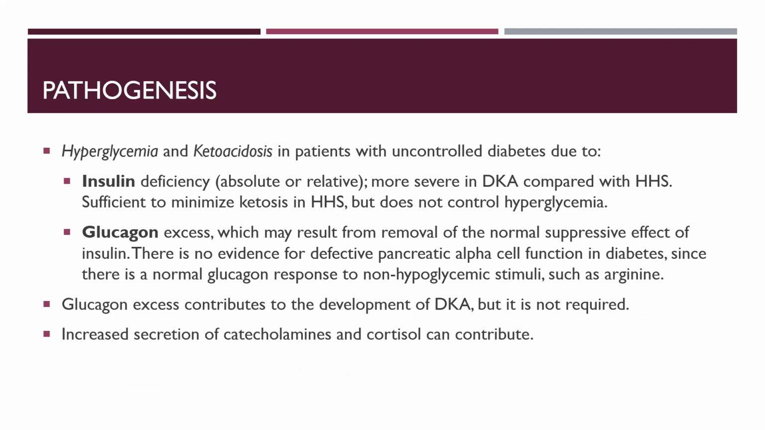Now coming to the pathogenesis. Hyperglycemia and ketoacidosis in patients with uncontrolled diabetes is due to insulin deficiency, which can be absolute or relative. It is more severe in DKA as compared with HHS. In HHS, insulin is sufficient to minimize ketosis but does not control hyperglycemia. So ketoacidosis is more pronounced in patients with DKA as compared to HHS, because in HHS there is sufficient insulin to combat the ketonemia, but obviously HHS patients are dehydrated and have high osmolality.